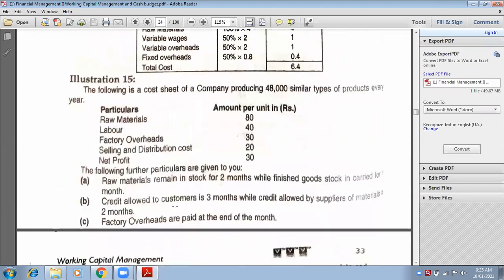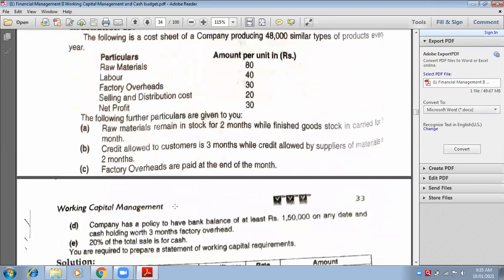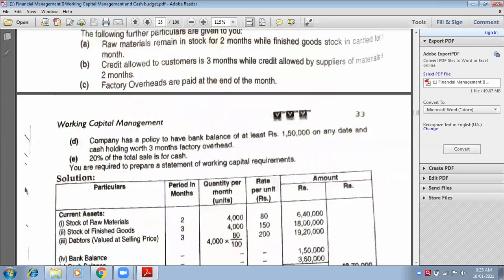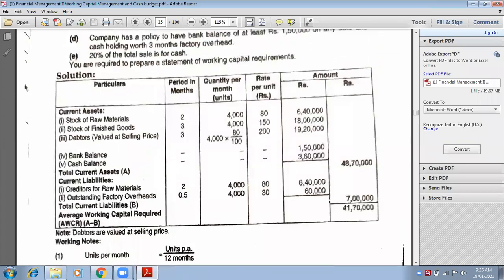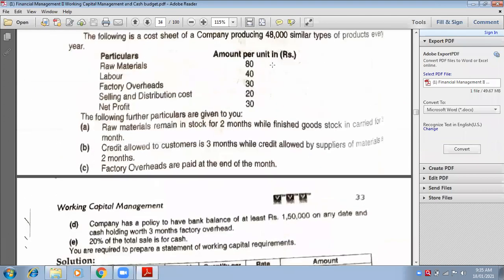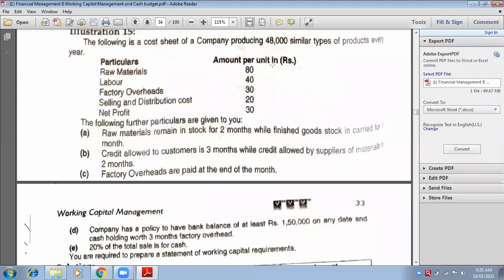Next adjustment is related to factory overheads. Factory overheads are paid at the end of the month. Go to current liabilities, write down outstanding factory overheads. Because there are two overheads, selling is also there, so you need to specify which overhead. Outstanding factory overheads. Tell me how many units? 4,000.